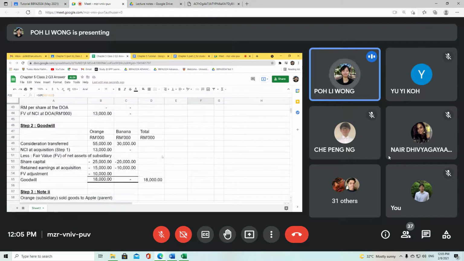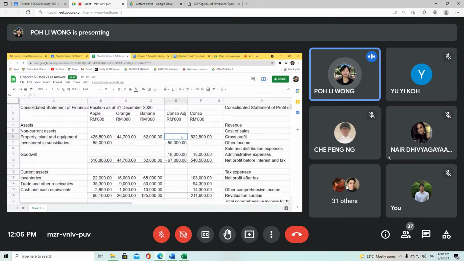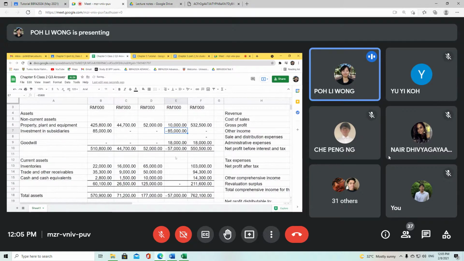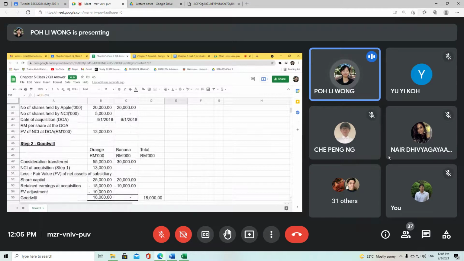Now, we are left with 35 million because of your retained earnings at acquisition and fair value adjustment. My fair value adjustment is 10 million and it's on a specialized piece of plant, which means it increases the property, plant and equipment value. So I have to take in an additional 10 million. Then I am left with 25 million because of my retained earnings at acquisition of 25 million.